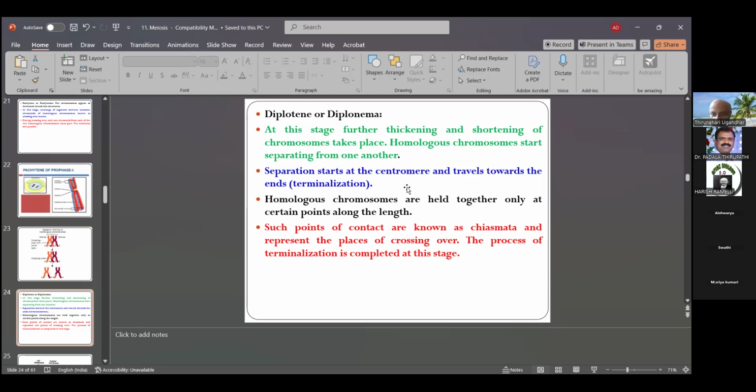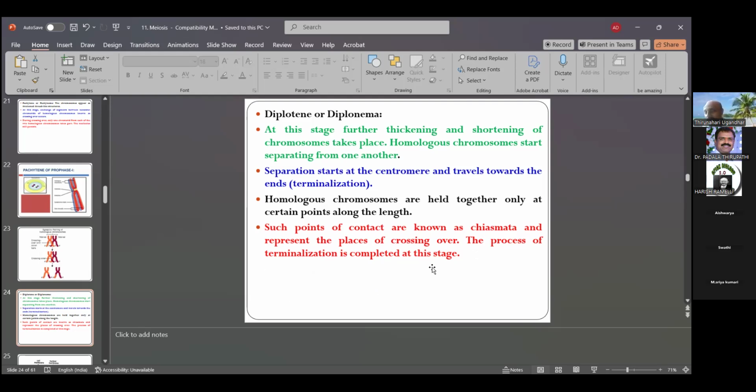So the homologous chromosomes are held together only at certain points along the length. This is important. Such points of contact are known as chiasmata. The place where the attachment of non-sister chromatids starts is called a chiasma, and chiasmata represent the places of crossing over. The process of terminalization is completed in this stage.